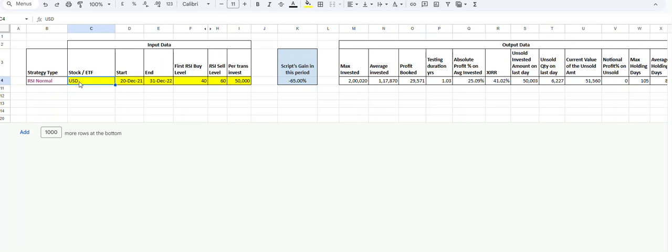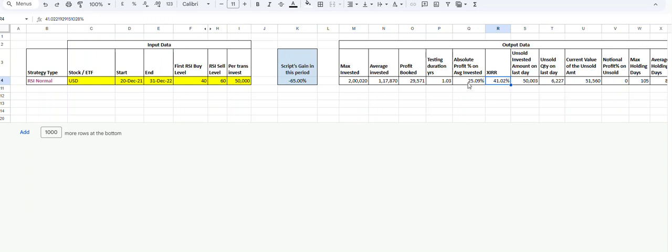Now let us see how the results have been on USD. USD is an ETF of semiconductors. So USD we entered, this is for 1 year. This is one of the worst phases when the stock fell 65%. Now the USD ETF fell 65%, but with this oversold buying strategy, what were the returns? We made an annualized return of around 41%.